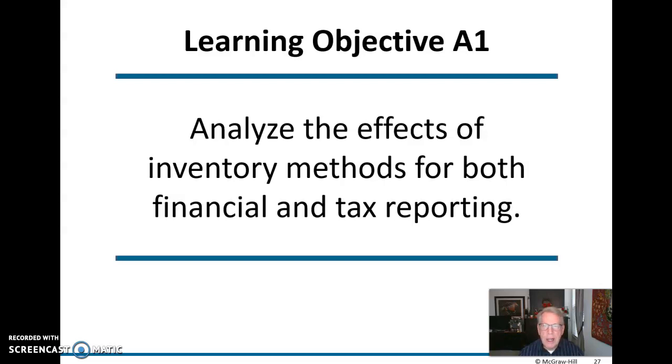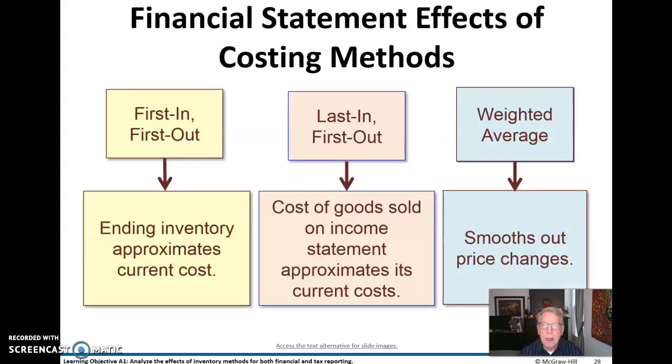Now we'll take a look at analyzing the effects of those inventory methods on the financial and tax reporting. You'd be surprised to know that you can use FIFO for book and LIFO for tax, which most companies tend to want to do, which I'll explain here in a minute. Here in FIFO, our ending inventory is going to approximate current costs.